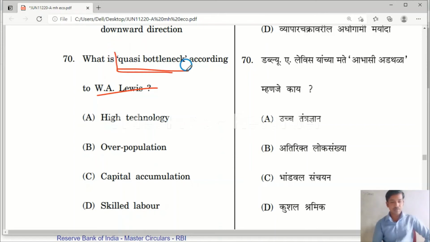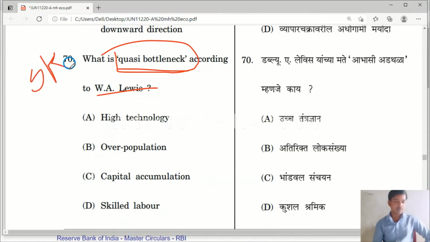Quasi bottleneck is a concept given by Arthur Lewis, and he argued that skilled laborers, the people who are having good working skills, are like a quasi bottleneck. It means that this shortage of skilled laborers can be removed by giving training to the unskilled labor.